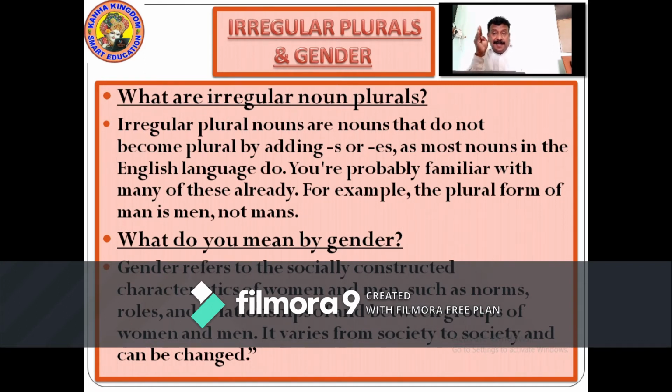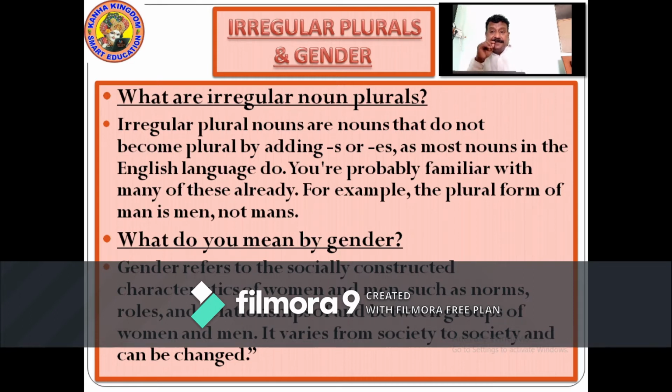Like in life, L-I-F-E, life. F-E is kept aside, where we add V-E-S. L-I-F-E, that F-E is removed and we write L-I-V-E-S. The spelling is totally changed to make an irregular plural noun.